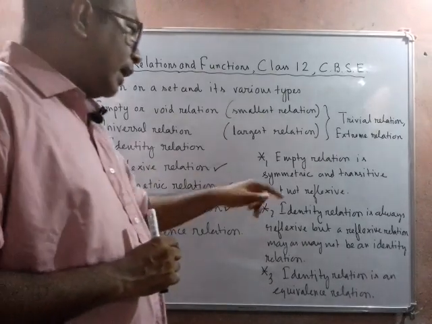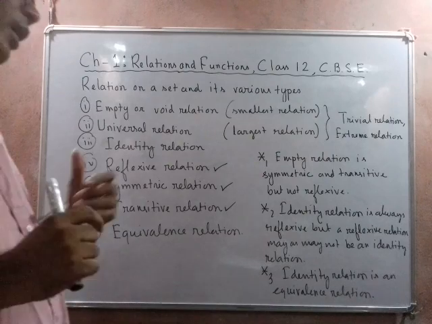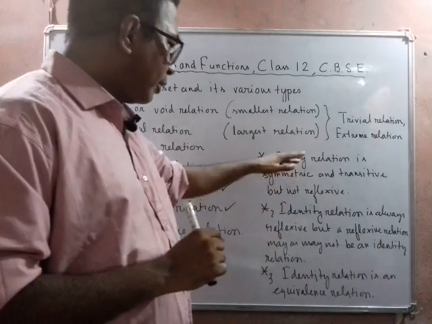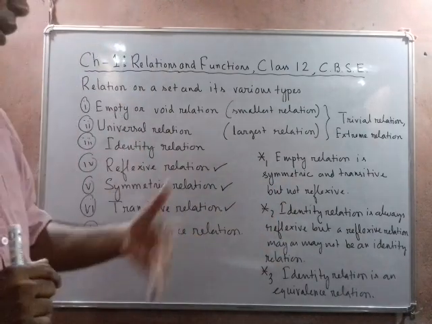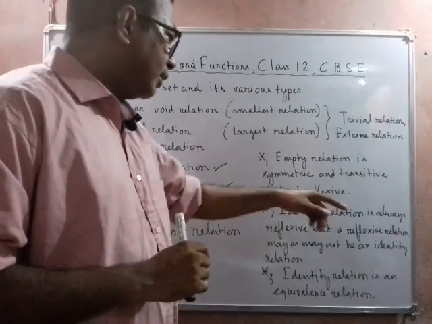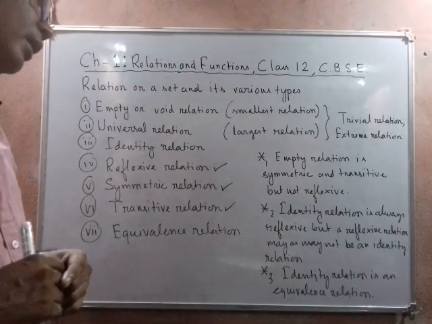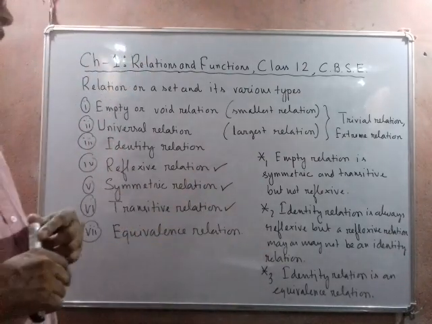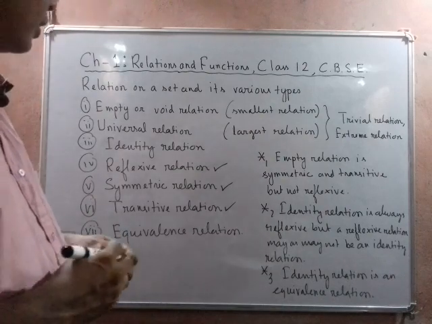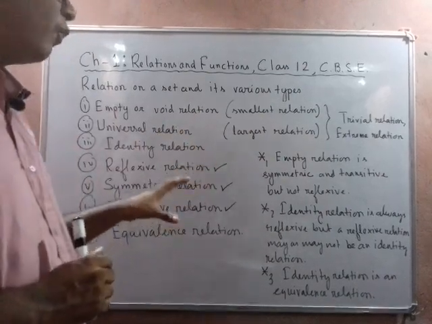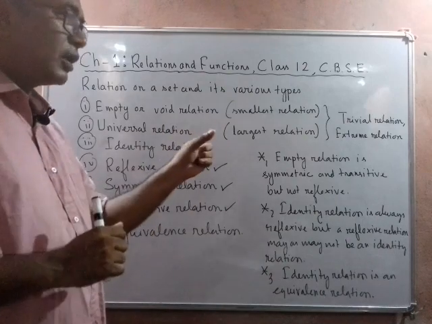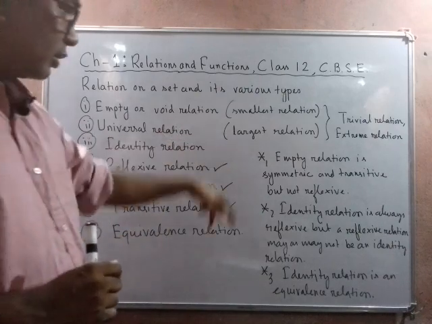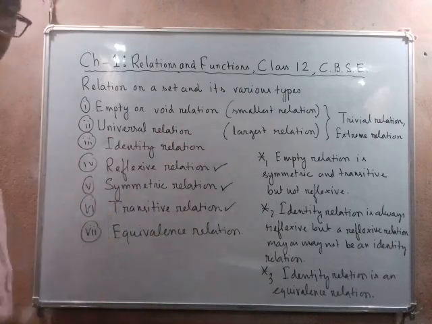Number 2, identity relation is always reflexive, but a reflexive relation may or may not be an identity relation. So always you have to remember all these three points. More points are there, I will discuss later. So identity relation is always reflexive, but a reflexive relation may or may not be an identity relation. Identity relation is an equivalence relation. These are the things you have to remember for MCQs, because in MCQs sometimes the questions are direct, sometimes you have to work it out, then you get the answer. A few more points are here, I am going to discuss stepwise.